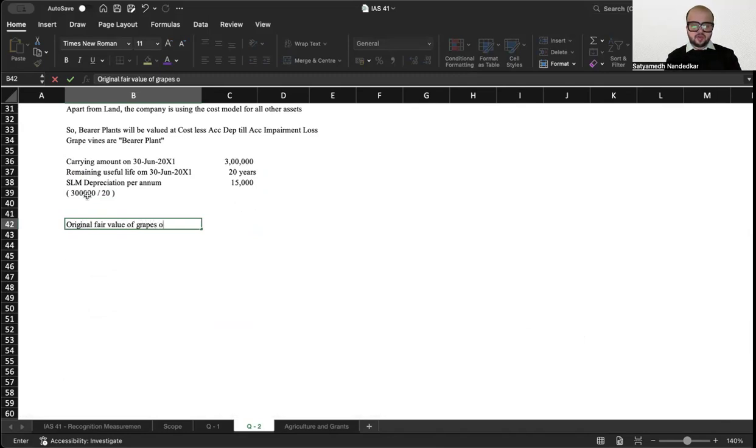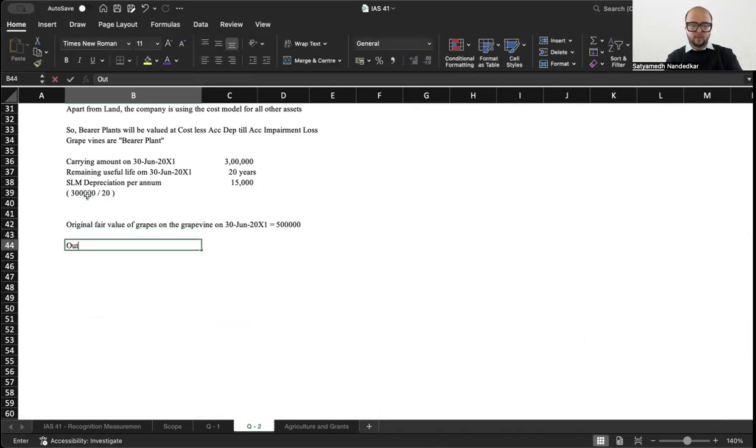Original fair value of grapes on the grapevine on 30th of June 2001, कितना है? 5 lakh. ठीक है. Now out of these grapes with a fair value of 1 lakh